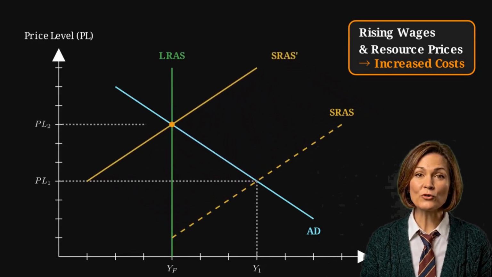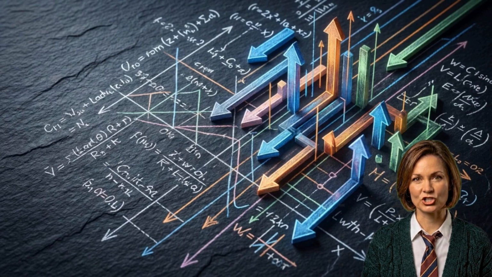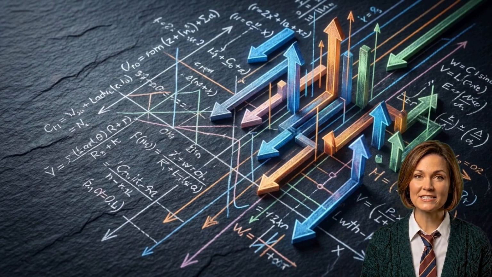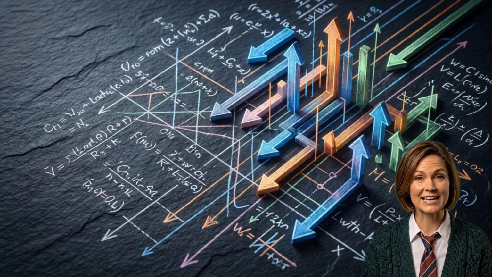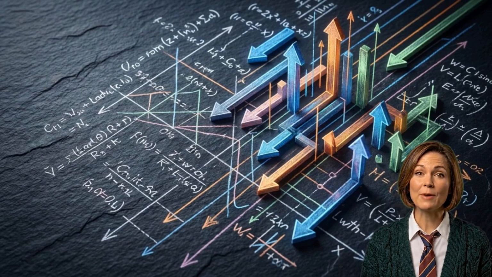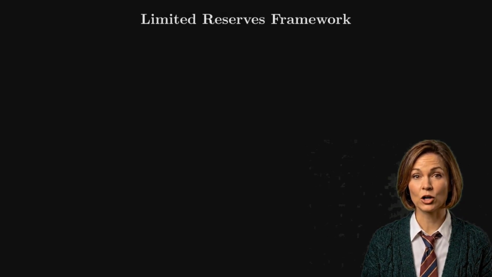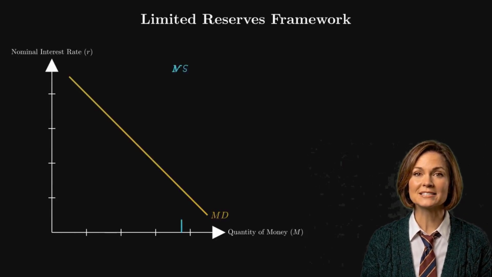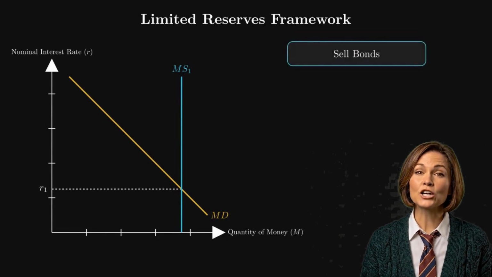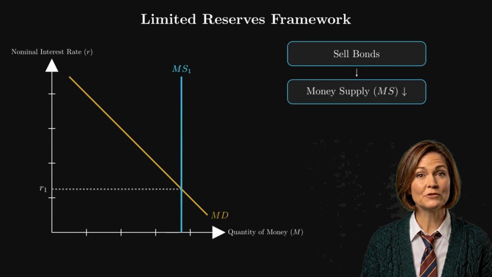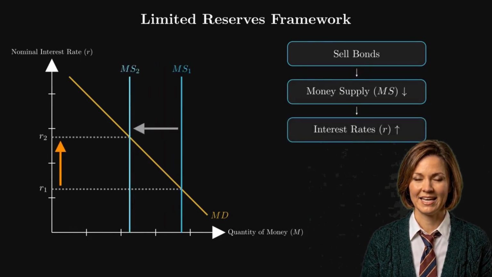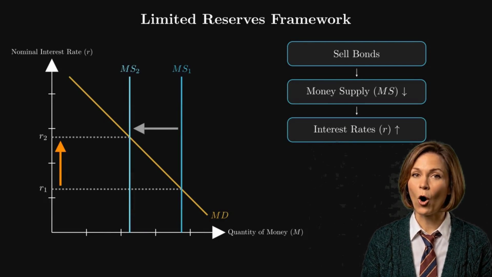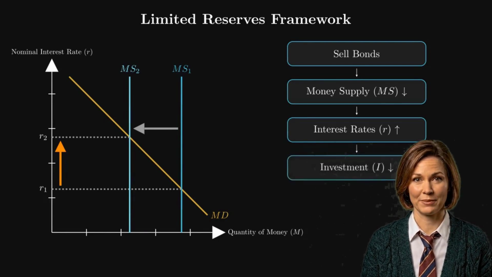employment. While this self-correction is the standard expectation, the complexity increases the moment we introduce active policy interventions that trigger secondary effects. If the central bank uses a limited reserves framework to close that gap, they must sell bonds to the public. This action reduces the money supply, shifting the MS curve to the left and driving up nominal interest rates. These higher interest rates make borrowing for capital more expensive for businesses.